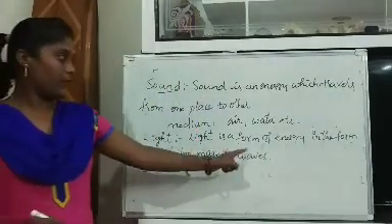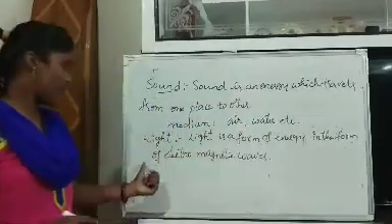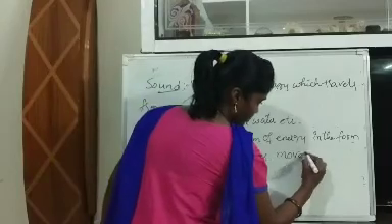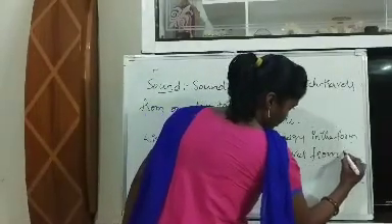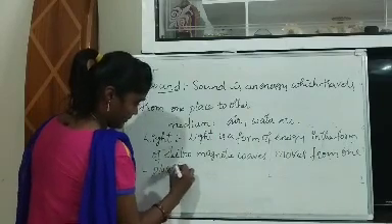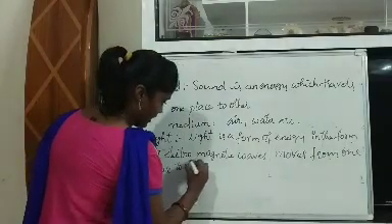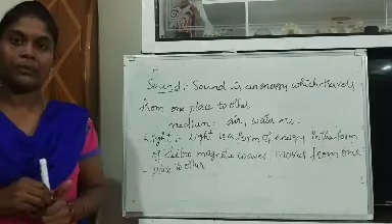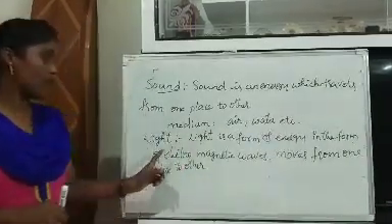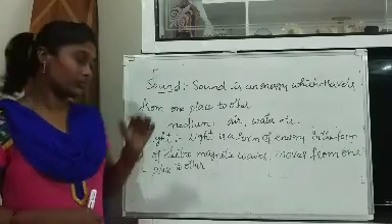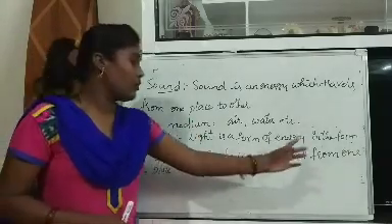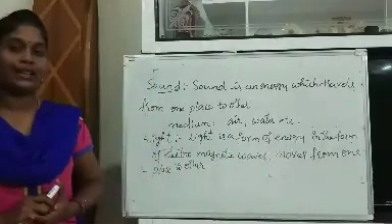Light is a form of energy in the form of electromagnetic waves, which moves from one place to another place.